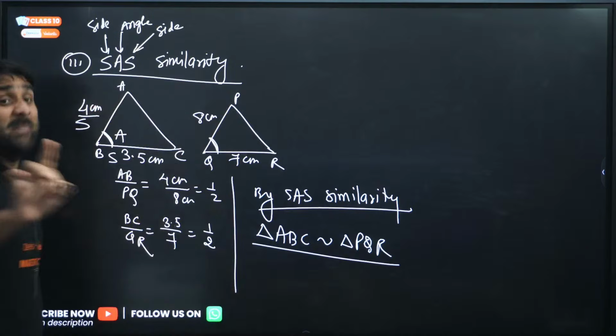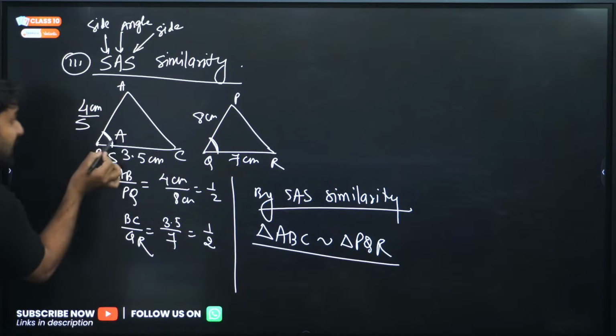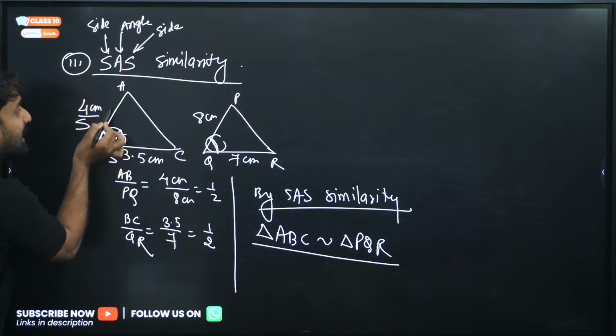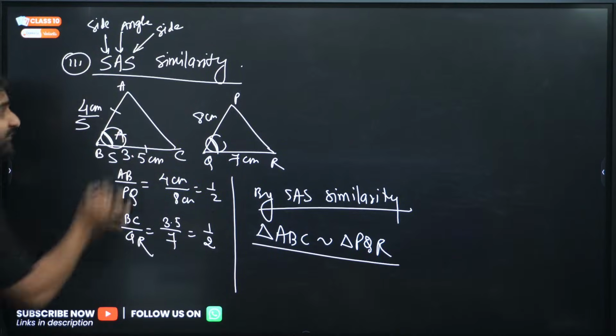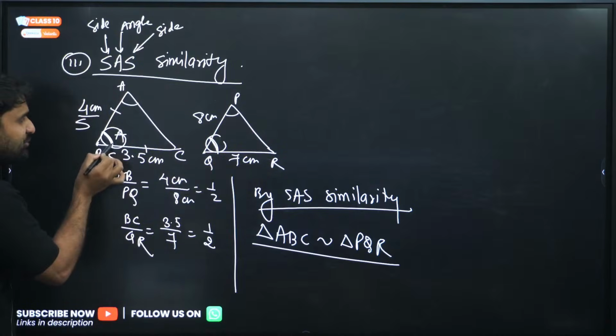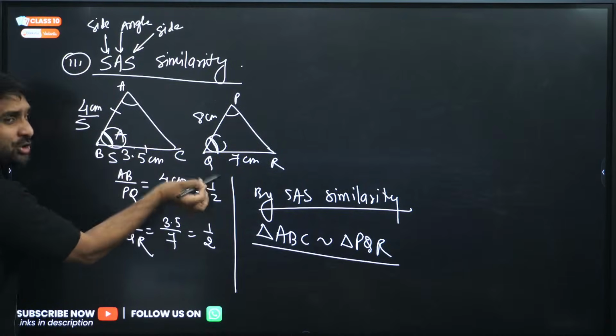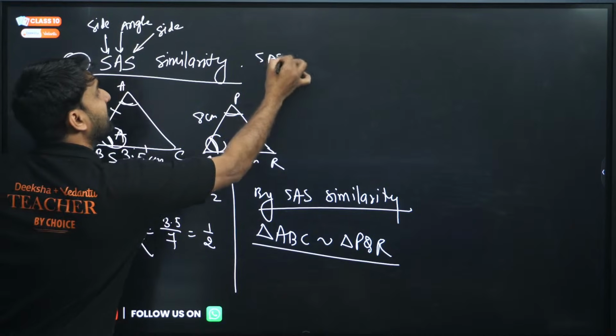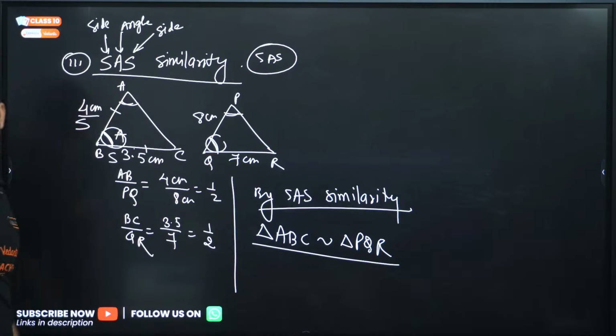Make sure of one thing, please. This angle must be equal to this angle, and both the angles should lie between these 2 sides. Just imagine the angle is not here: these 2 sides are in the same ratio, but the angle is elsewhere. Then the order of side angle side will be disturbed, so we cannot apply side angle side.